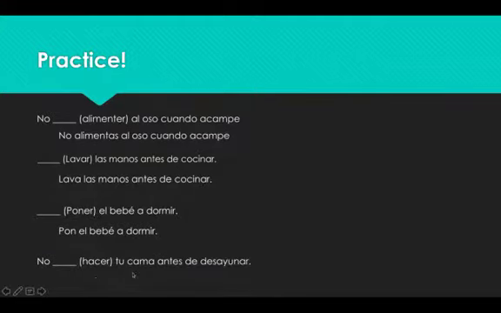No hagas tu cama antes de desayunar. Do not make the bed before eating breakfast. So no hagas is negative. Hacer is, again, a funky first person singular, and then it becomes hago. And that's what you use to create the negative command. So you drop the O, and it's going to be hagas.